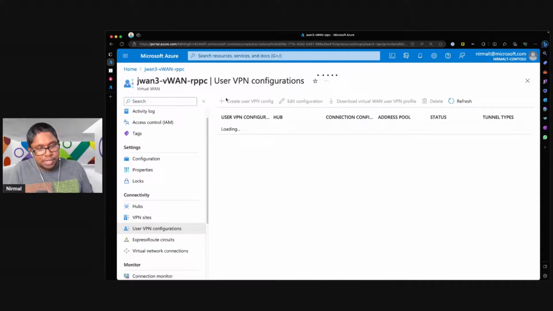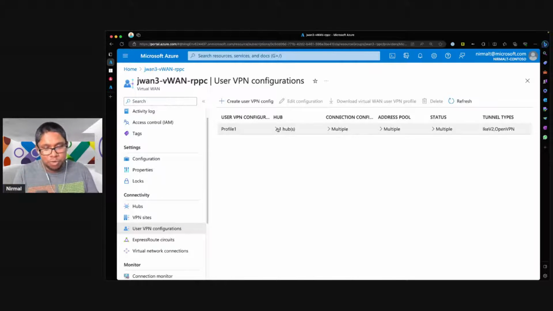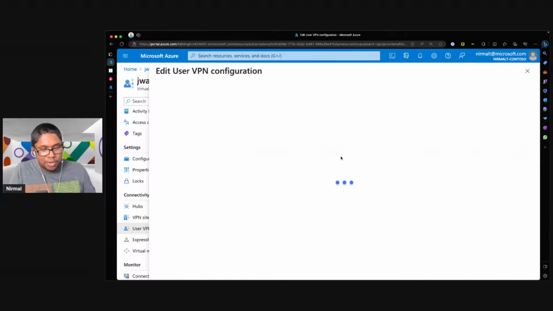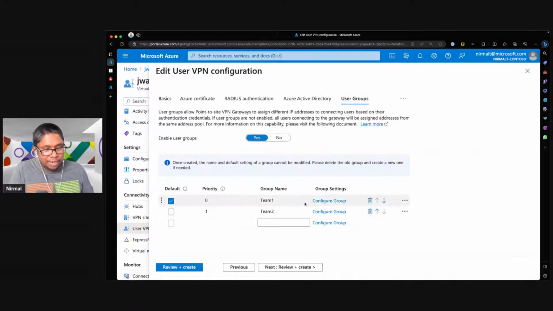So the way this works is in the point-to-site configuration, you can go in and select the option to now add the user groups. And then in here, you can construct how the groups should be created, how many groups should be there. And you can also provide if you have existing groups. So here you can see I have created one profile, but in here I have 2 teams that I have added. And if I edit config, you will see here I have the option to create this new tab with user groups. And here I can create multiple groups.